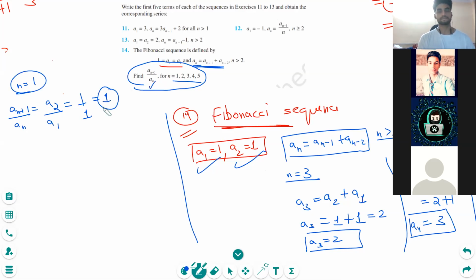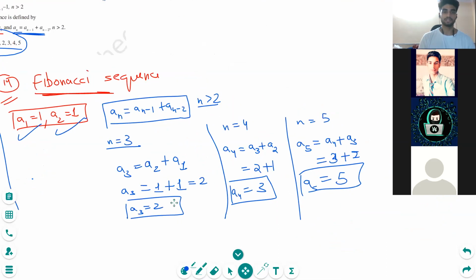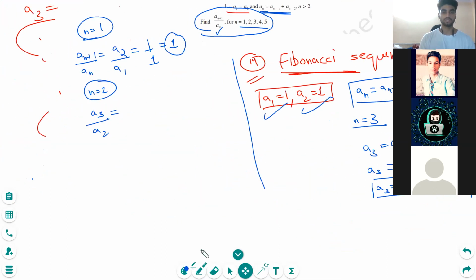Is that clear? Now let's take n is equal to 2. This will be a3 upon a2. A3 is 2, I had already found it, and A2 is 1. So we have 2 upon 1, that is 2. So my answer for n is 2 is 2.